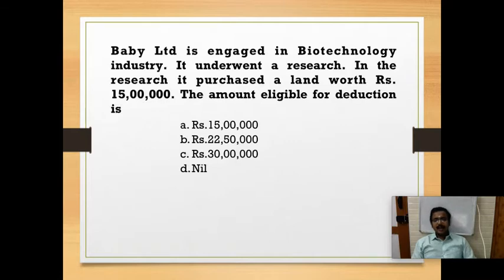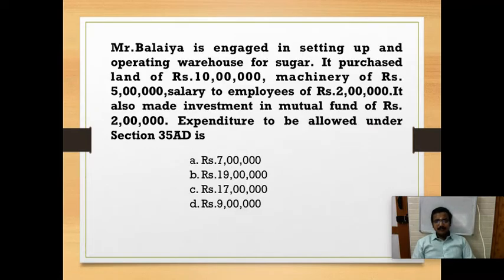Option D, nil. So next question. Mr. Balaya is engaged in setting up and operating a warehouse for sugar. It purchased land of rupees 10 lakh, machinery of rupees 5 lakh, salary to employees rupees 2 lakh. It also invested in mutual funds of rupees 2 lakhs.